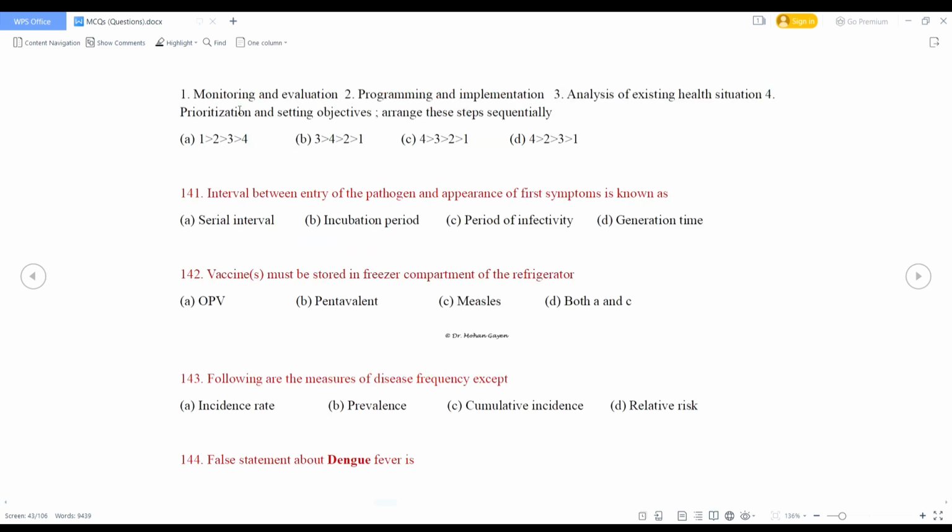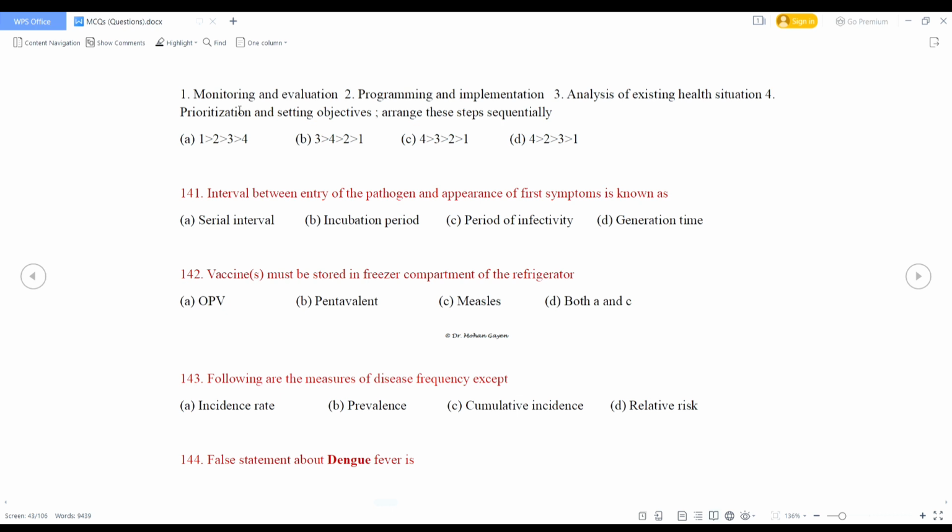Option B will be the correct answer. Question number 141. Interval between entry of pathogen and appearance of first symptom is known as incubation period. So option B is the correct answer.